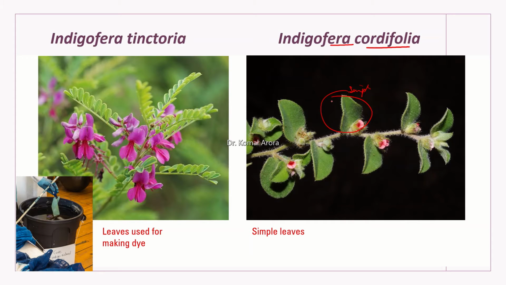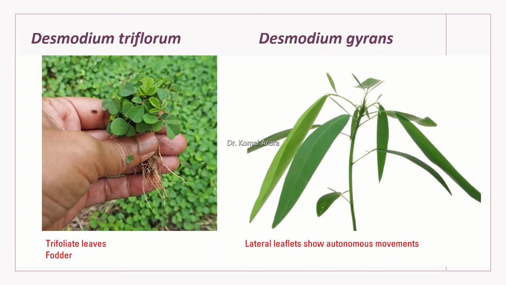It's a small herbaceous plant, and the main thing is that this plant is used for making a dye. Dye is obtained from tinctoria. Simple leaves example is cordifolia. So you have to remember both. For economic importance, you will mention Indigofera tinctoria, whose leaves are used. They are fermented and then they yield a dye which is blue in color, which is generally used as indigo or neel for our white clothes.